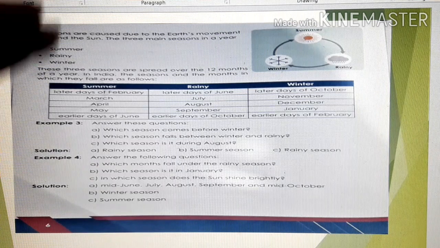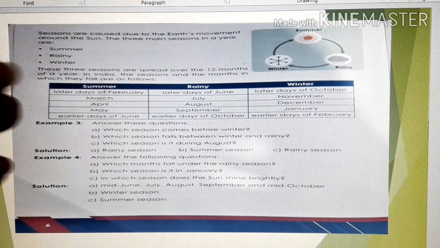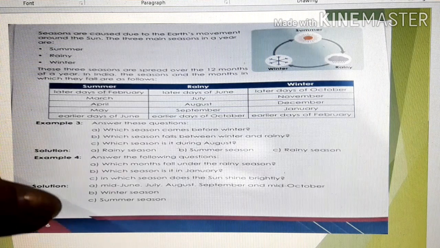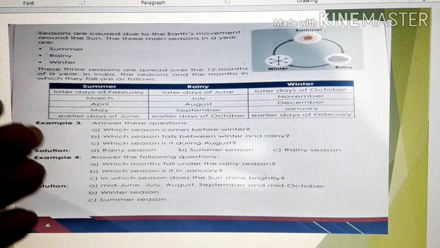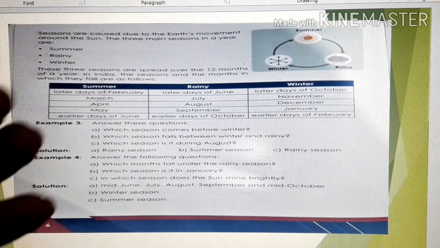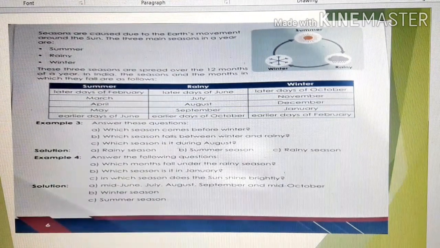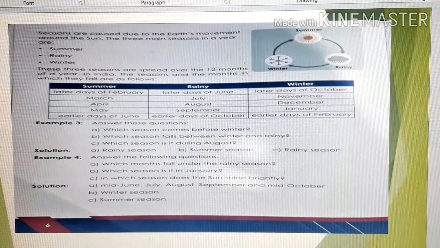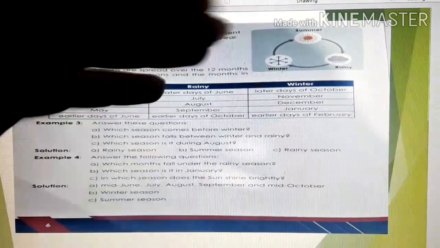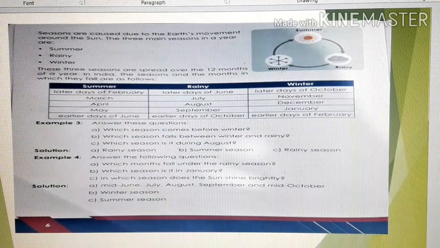You will come to know, children, that this is the month of February, later days of February, March. So we will experience summer. Now summer will start. Once it is later days of June, July, till the early days of October, we will experience rainy season. And later days of October till early days of February, children, we will experience winter. Is it clear?